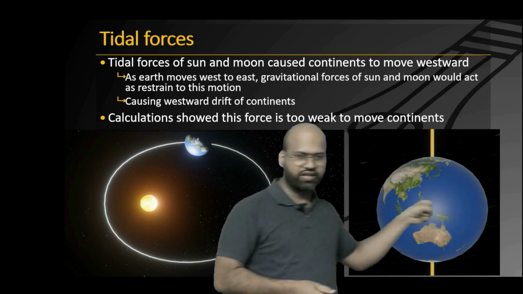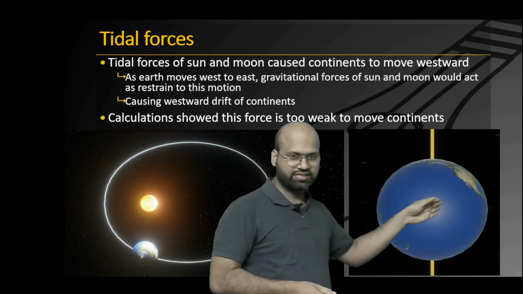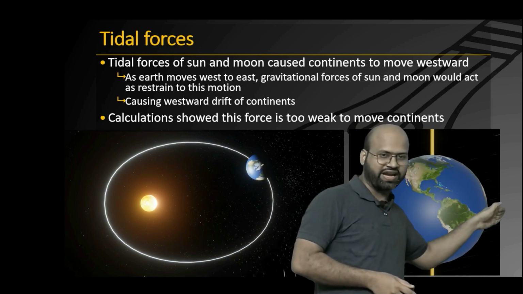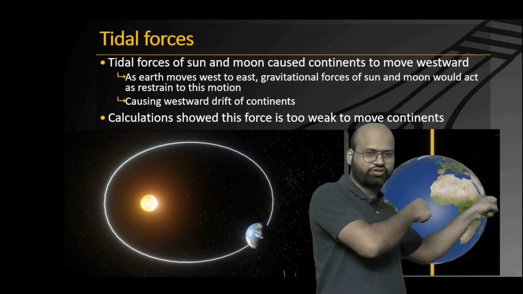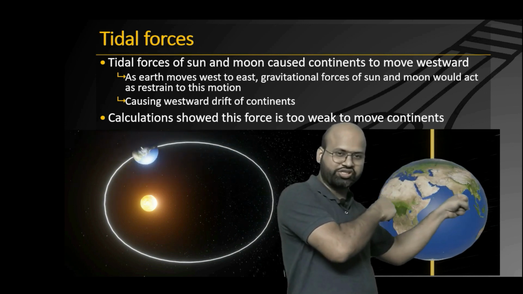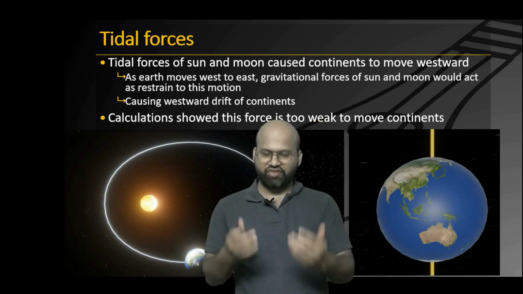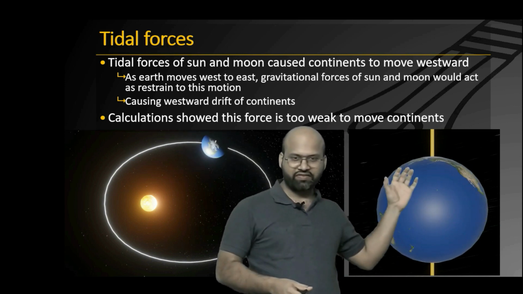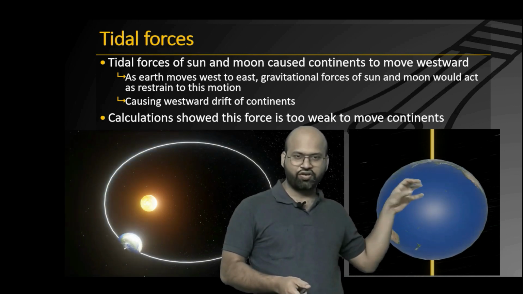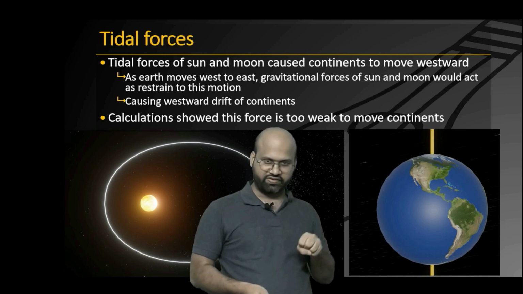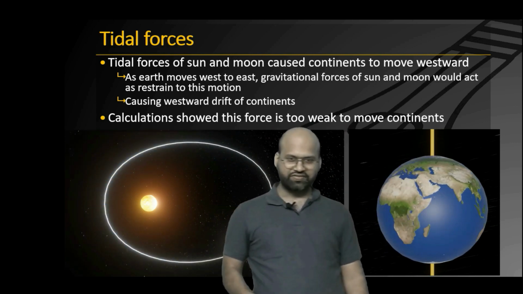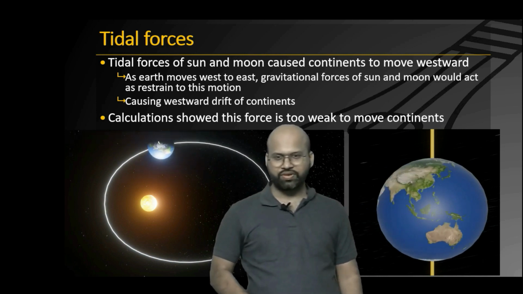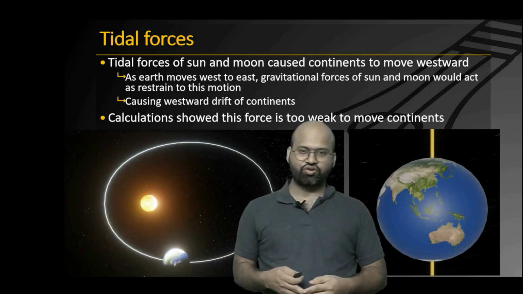You can see that the continents are moving in that direction and the Sun is located right here, so the Sun's gravitational force will be trying to hold them in position, and that is why Wegener thought that this gravitational force of our Sun will move the continents westwards. However, again, when the calculations were done, this force was not found to be significant enough to cause the continental drift.